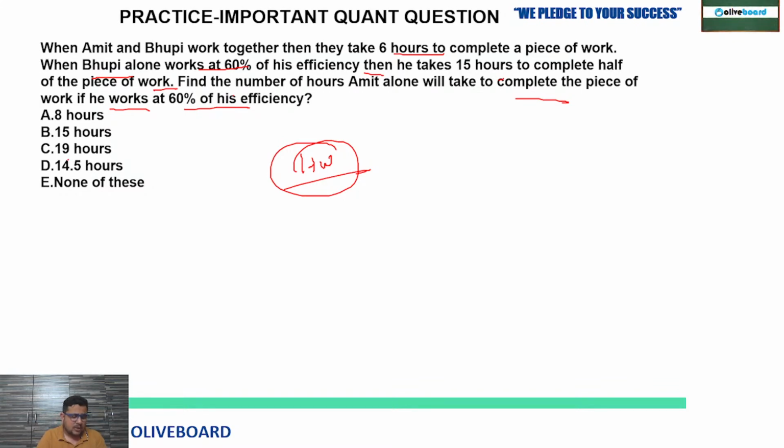In the chat box, at least you have to try. If you really want to clear RBI Grade B, then you have to participate here also. At least try, then only you are going to learn. I'm checking your comments even. Because by just watching, you are not going to get all the things. When you try, then you will understand.